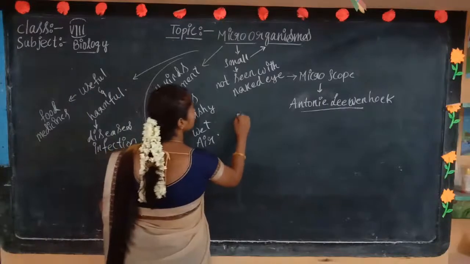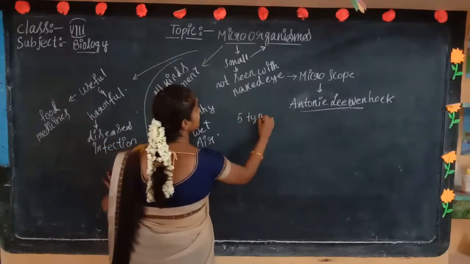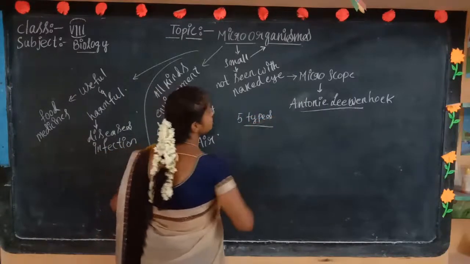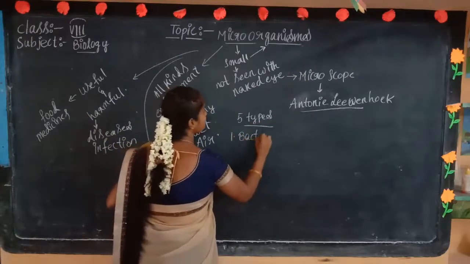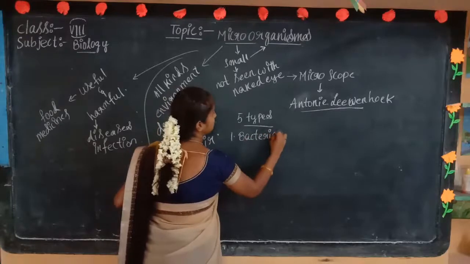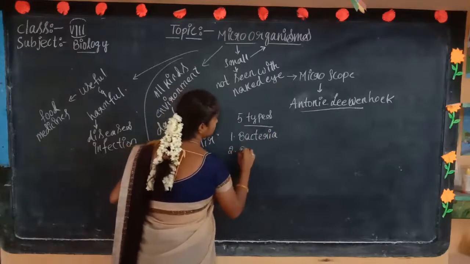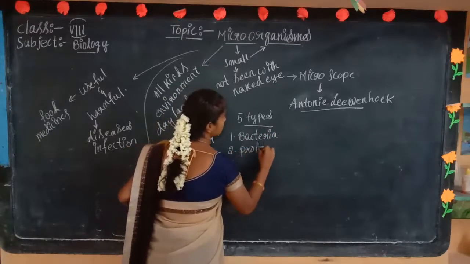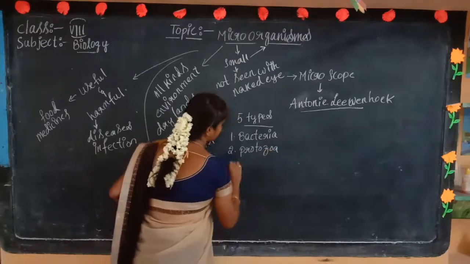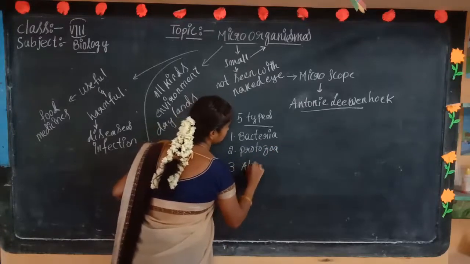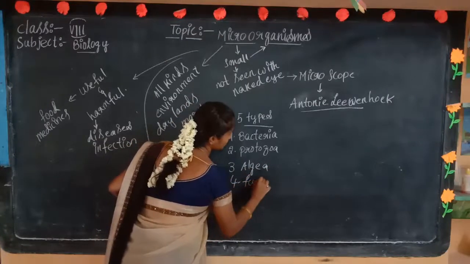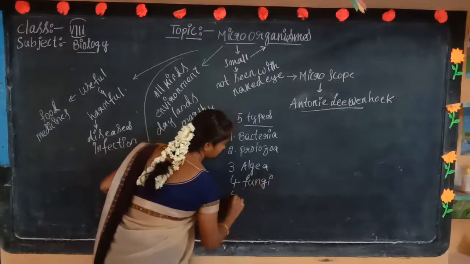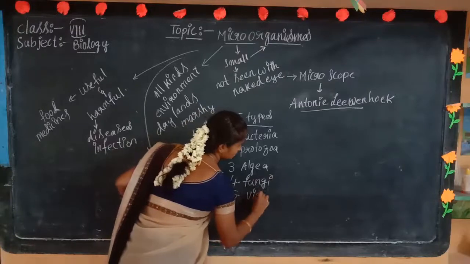There are 5 types of microorganisms. We discussed what the 5 types are. The first one is bacteria, the second is protozoa, the third is algae, the fourth is fungi, and the fifth is viruses.